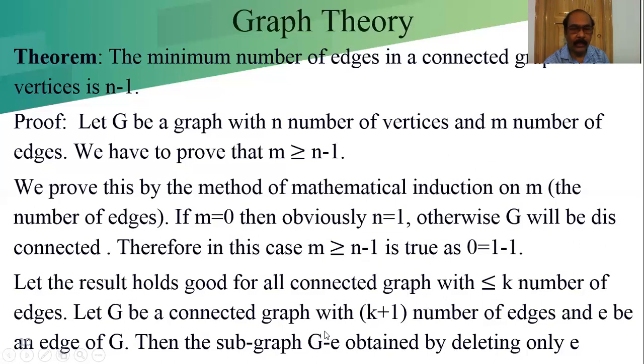The notation we are writing is G minus E. G minus E means if we remove that edge E from the graph G, the rest of the part of G is G minus E, a subgraph of G by deleting the E. This is the notation. G minus E is the subgraph of G.